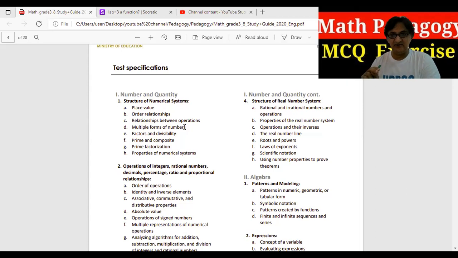The third and most important thing from the pedagogy TLS is the sample test questions. How to solve these sample questions and answers, I have solved, okay, and I will be sharing the screenshots of that with my explanation. So stay with me, don't miss this chance. So let's go, guys. For the lesson, I'll change the screen.